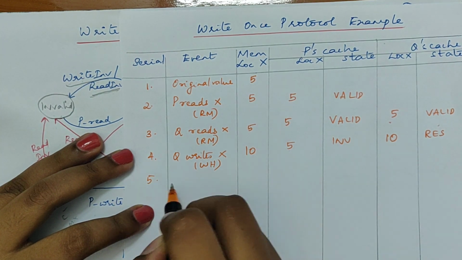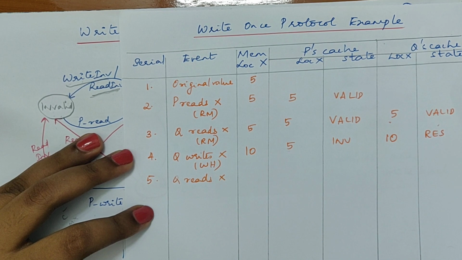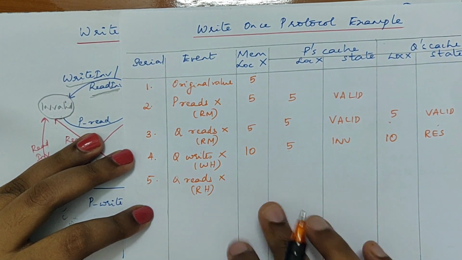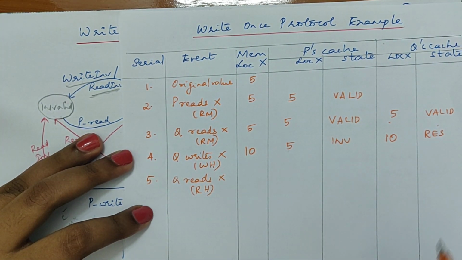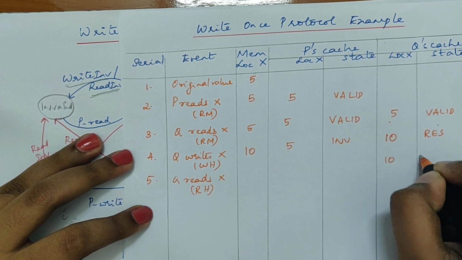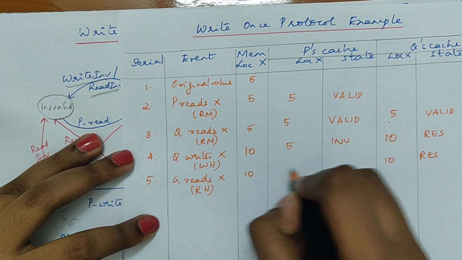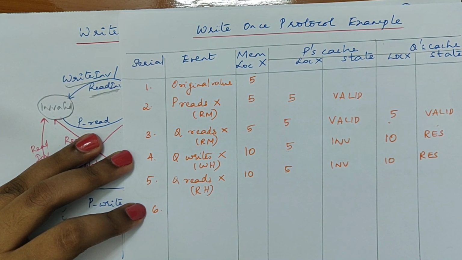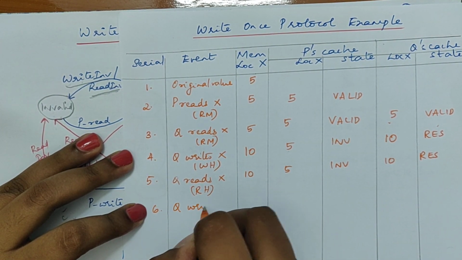Now let's take a case where Q wants to read the value of X. So this is a read hit. The data is present in cache, it is not being taken from memory. So the value is just read. There is no change in any sequence of events. The value is just read. This still remains invalid.